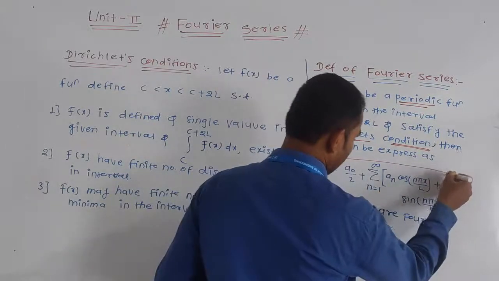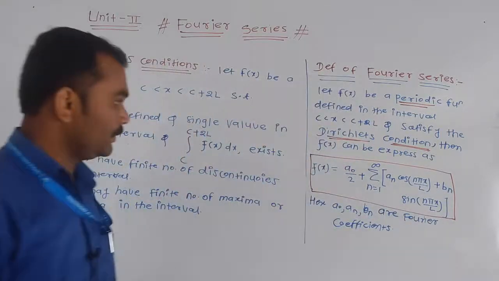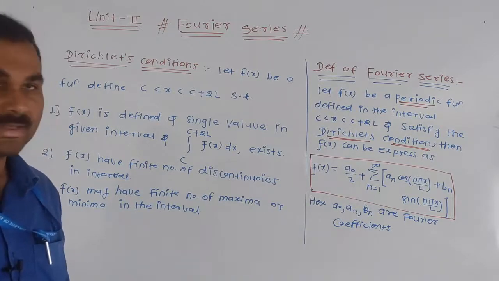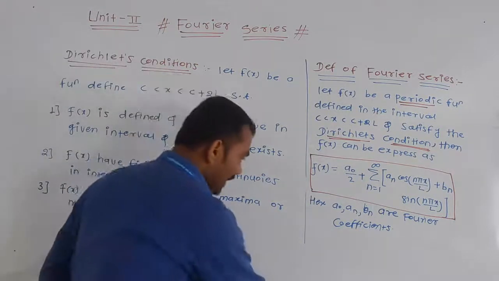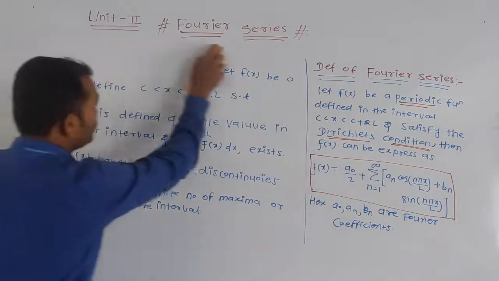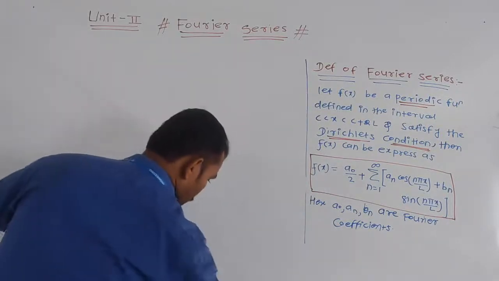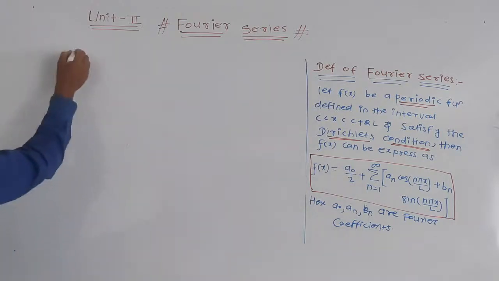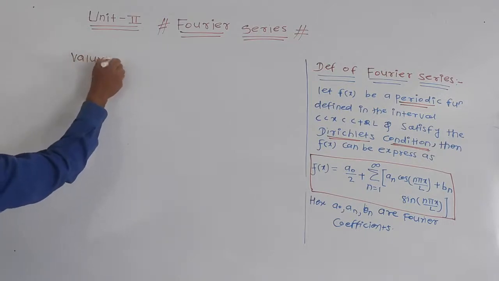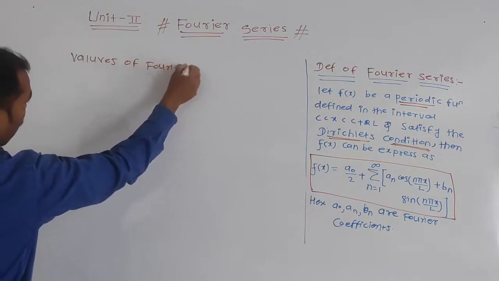f of x is equal to a0 divided by 2 plus summation, written in brackets. This is your definition of Fourier series. Now we have to find the values of a0, an and bn, the values of the Fourier coefficients.